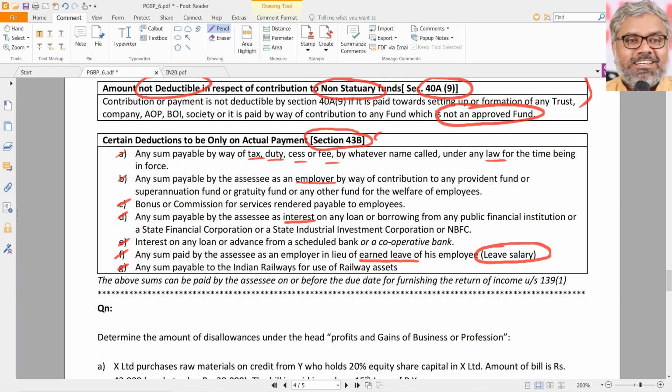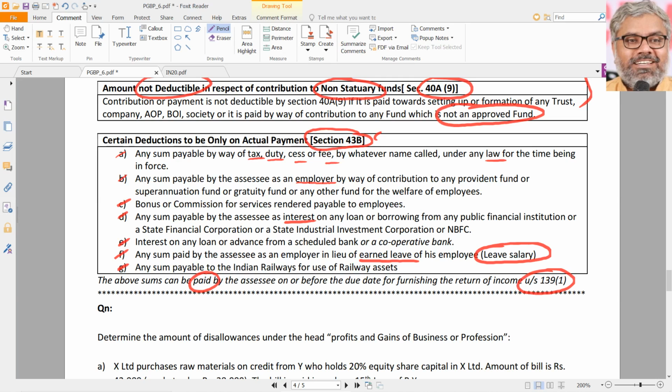But as usual, there will be one more doubt. Payment we are talking about, okay. When do the payments have to be made? These sums can be paid by the SSE before the due date for furnishing the return of income under section 139(1), which means 31st July or 30th September. So, if these payments are made before the due date for furnishing the return of income, that is okay. That is not a problem. That is considered as if it is paid, and that will be allowed as deduction.